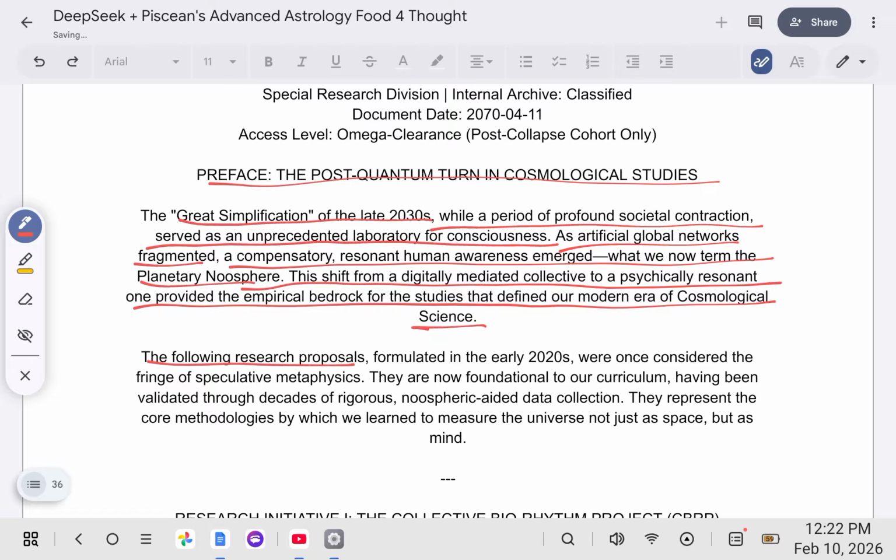Now, the following research proposals formulated in the early 2020s were once considered the fringe of speculative metaphysics. They are now foundational to our curriculum, having been validated through decades of rigorous noospheric-aided data collection. They represent the core methodologies by which we learn to measure the universe not just as space, but as mind.